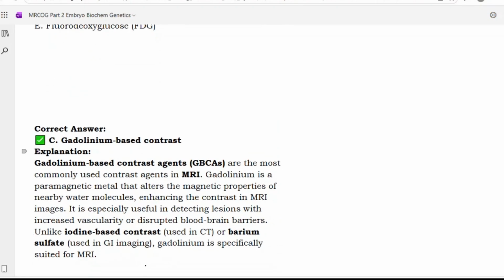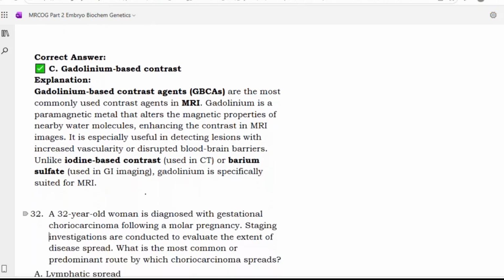Gadolinium is a paramagnetic metal that alters the magnetic properties of the nearby water molecules, enhancing the contrast in MRI images. It is especially useful in detecting lesions with increased vascularity or disrupted blood-brain barriers. Unlike iodine-based contrasts, which are used in CT, or barium sulfate, which is used in GI imaging, gadolinium is specifically suited for MRI.